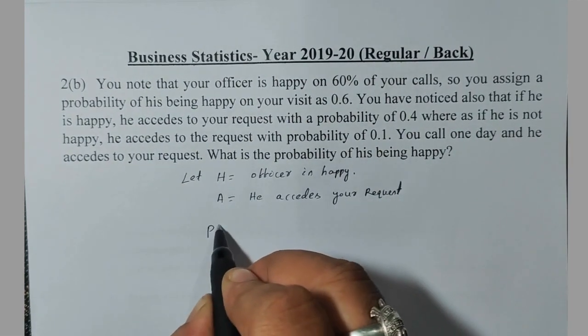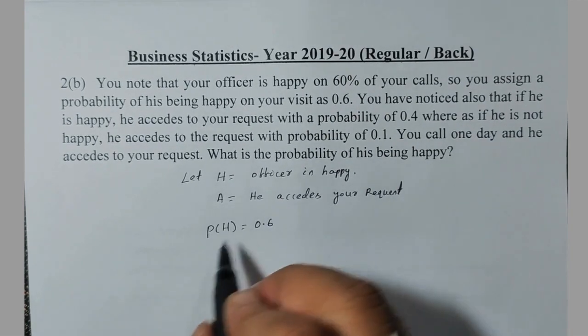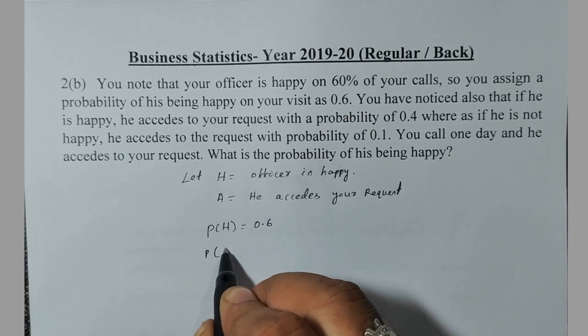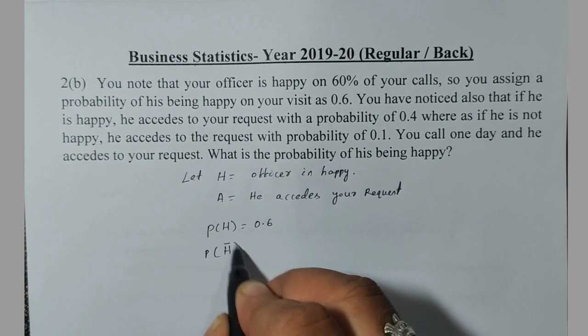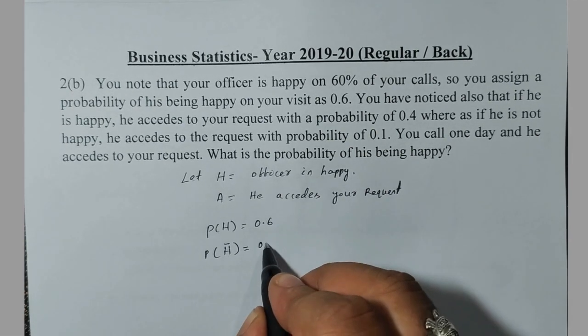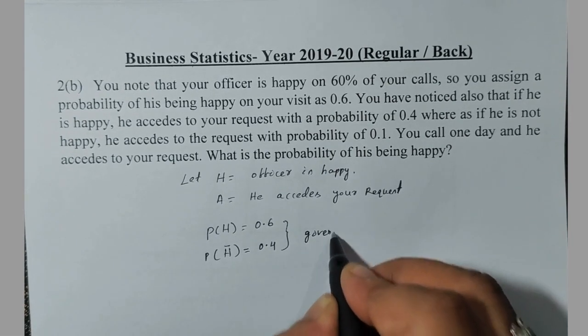So the probability of officer is happy, that is given as 0.6, and the probability of H bar is given as 0.4. So these two data are given in the question.